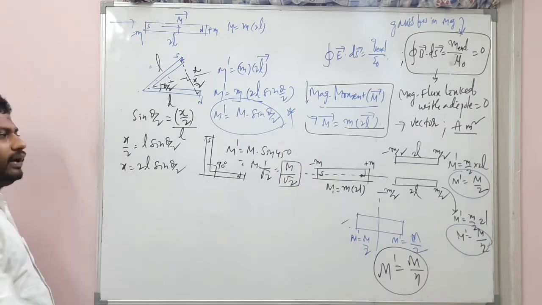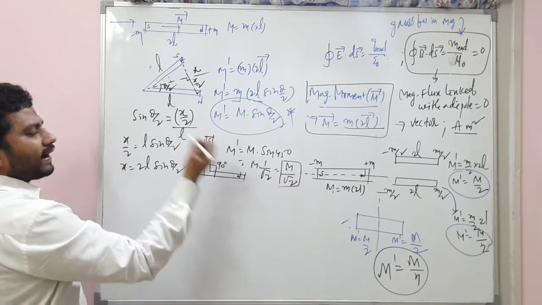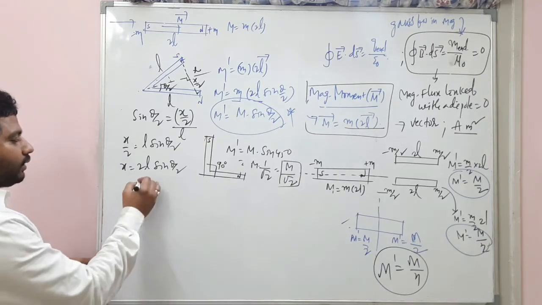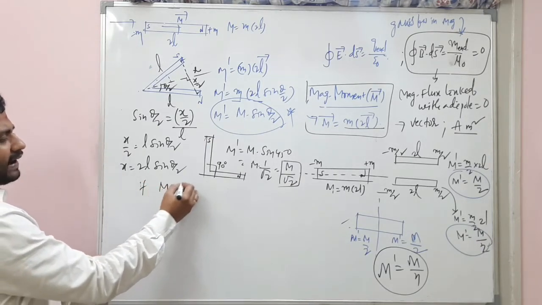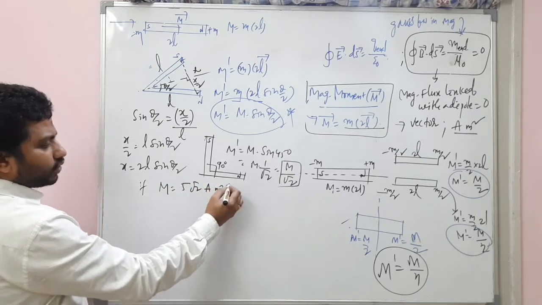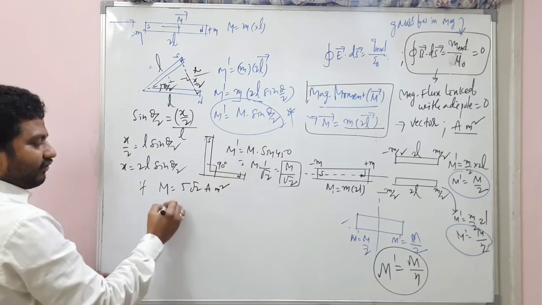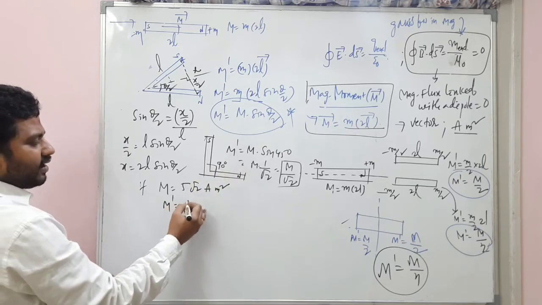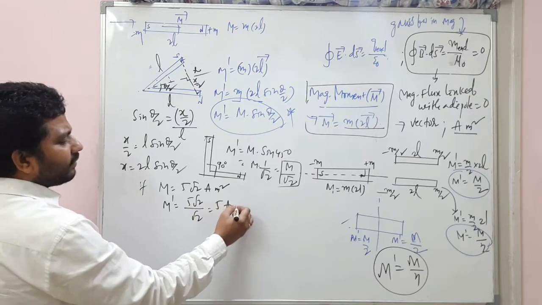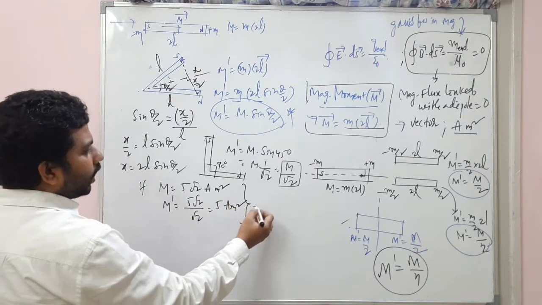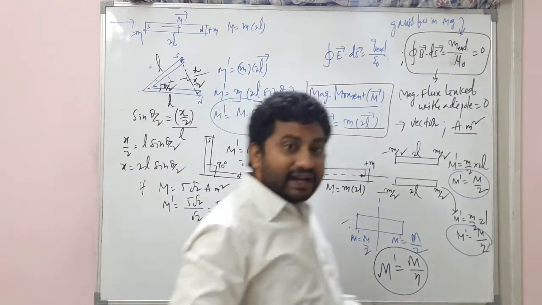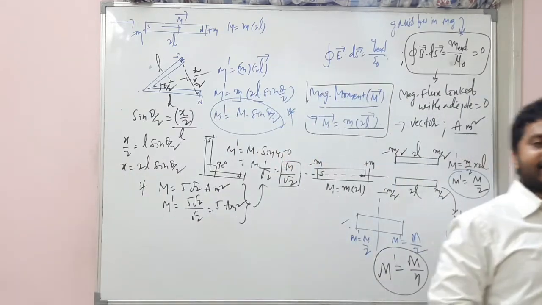If you know the initial magnetic moment, you can find the new magnetic moment. Listen, if the initial magnetic moment is 5 root 2 ampere meter square, in this case the final magnetic moment is 5 root 2 divided by root 2. It's 5 ampere meter square. So these are the kinds of questions that will be asked.